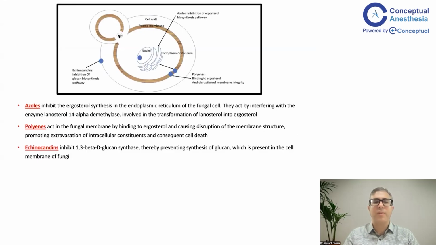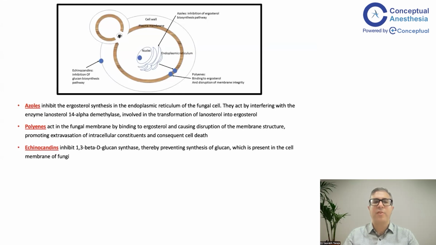As I told you before, we should know the three antifungal classes. First is azoles, second is polyenes, and third is echinocandins. Echinocandins, as we discussed previously, inhibit 1,3-beta-D-glucan synthase, thereby preventing the synthesis of glucan, which is present in the cell wall of the fungi. Polyenes, the classical agent being amphotericin, act on fungal membranes by binding to ergosterol and disrupting the membrane structure, promoting leakage of intracellular contents and consequent cell death. So it is again fungicidal.